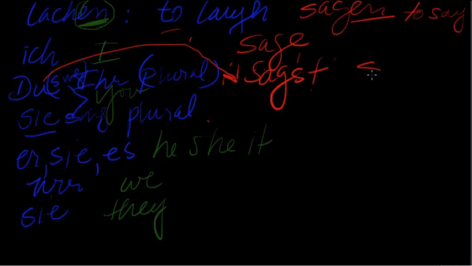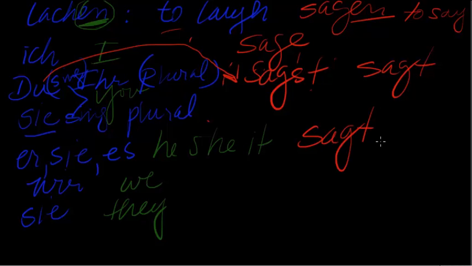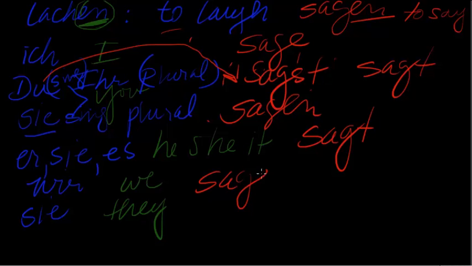Ihr sagt, which again is going to match the er, sie, and es, the he, she, and it. So let's go ahead and write that: er, sie, es sagt. And then for these three, it's always the same: sie sagen, wir sagen, and they sagen.